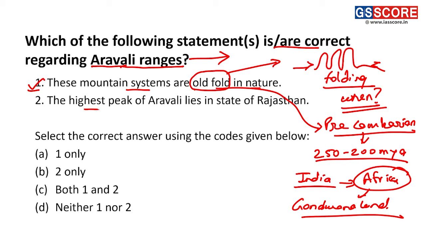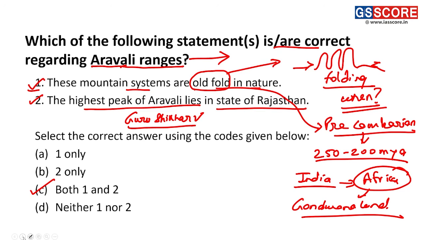Statement two, the highest peak of the Aravali lies in the state of Rajasthan. The highest peak of the Aravali is Guru Shikhar, which is present in the state of Rajasthan. Thus, for question 1, statement 2 is also correct, and the answer for this question is C, that is both 1 and 2.